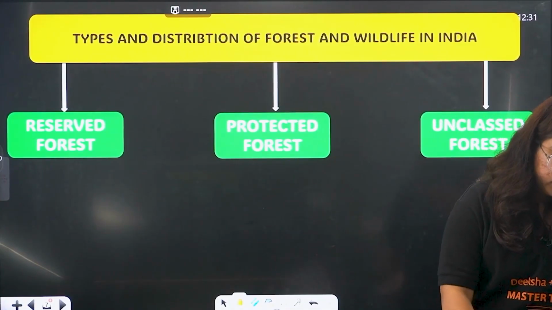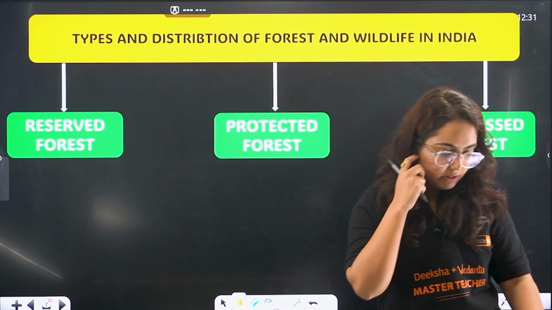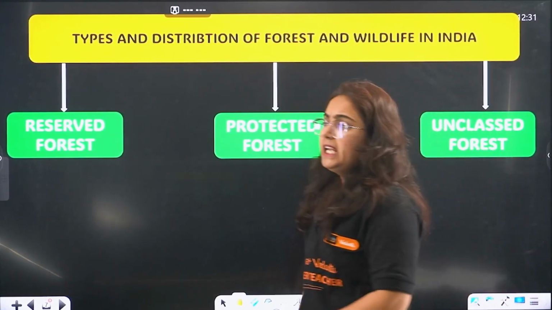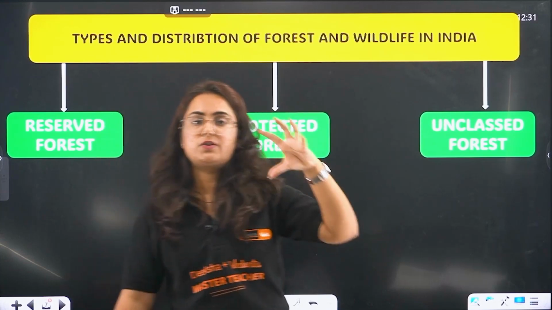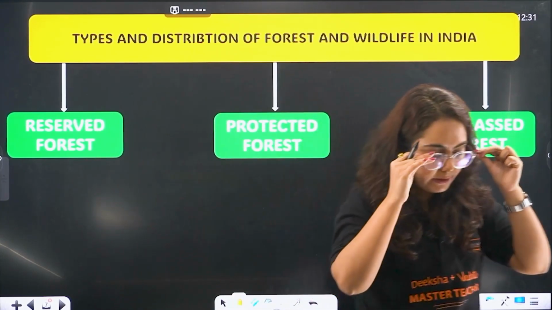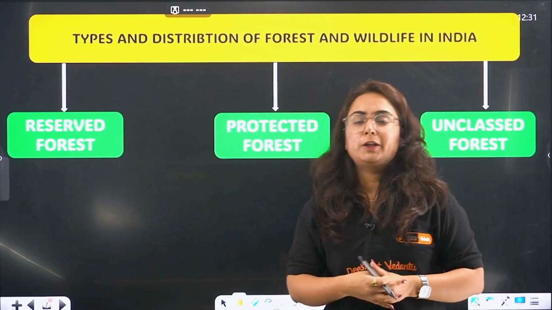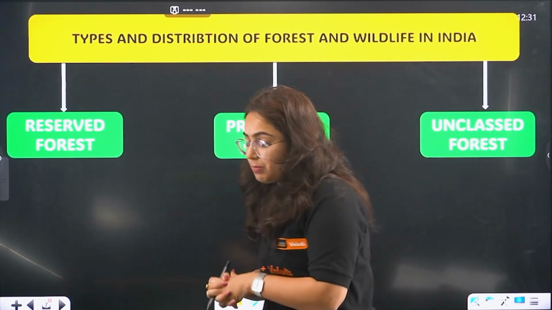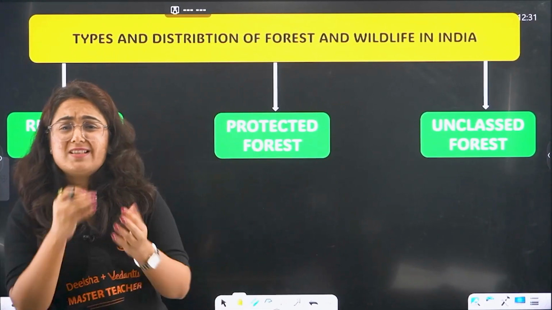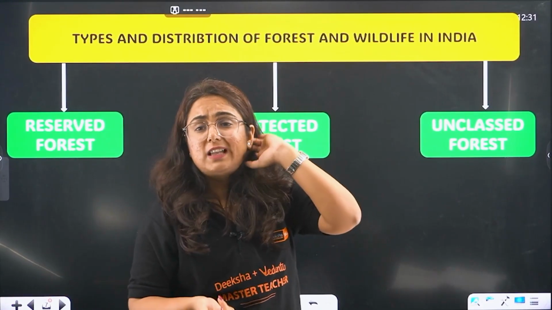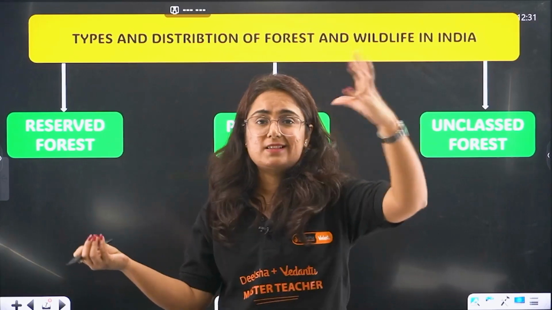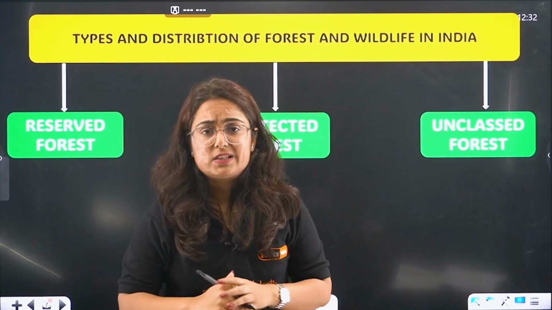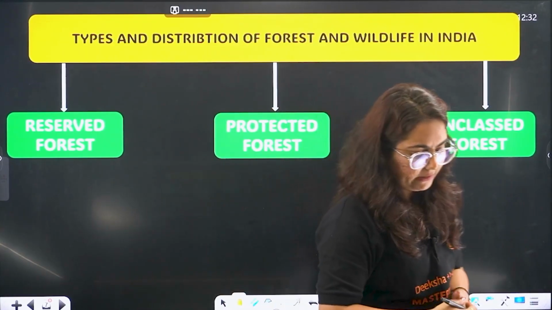After this, the direct and important topic from this chapter is the types and distribution of forest and wildlife in India. Even if we want to conserve the large forest and wildlife in India, it is quite difficult to manage it, to control it, to administer it. Do you agree with this? Yes, ma'am, it's quite difficult. First, the region is not that accessible. We can easily access the plateaus and plain areas, sometimes to a limit the mountains. However, accessing the forest is quite difficult.